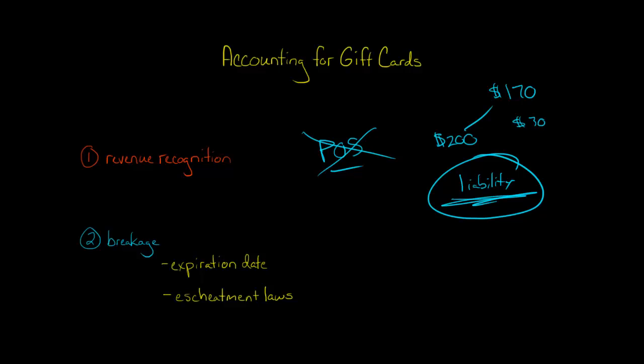Number one, some companies will have an expiration date on the gift card, and it'll just say, okay, look, we've got a 1 year expiration. So if at the end of 1 year you haven't spent the full $200 and you've instead just spent $170, well, you just lose that $30. The gift card is done, and the company would just recognize this $30 as revenue. So the company would just basically pocket the money and not have to provide any goods or services for it.